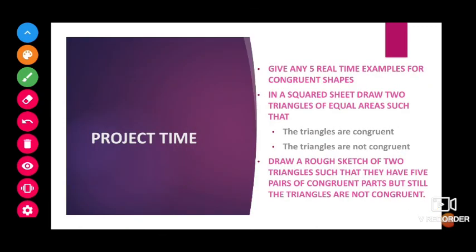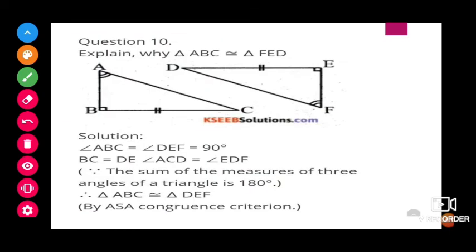Next, children, actually this time there is no practice time. Here in question number 10, ASA also they mention, and even this we can also do with AAS, or else you can use ASA.